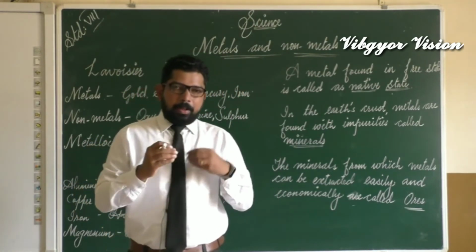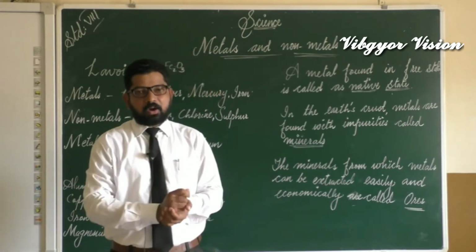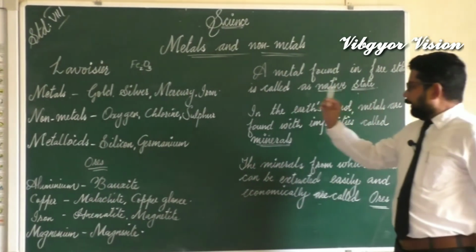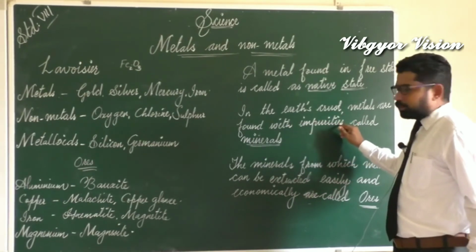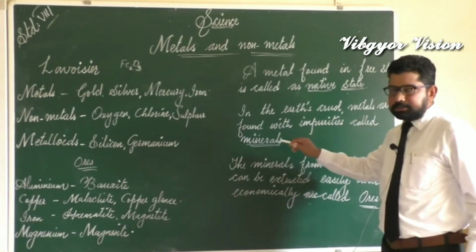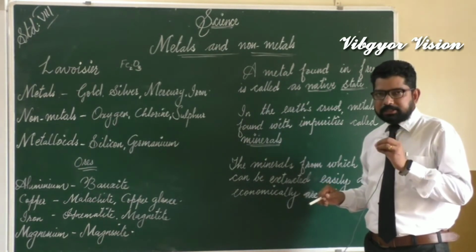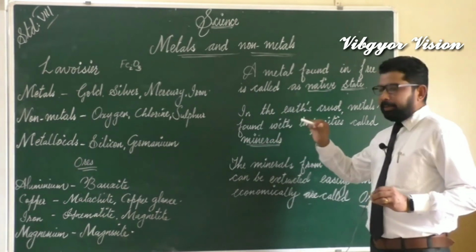Remember, metals present in the earth's crust along with impurities are called minerals.